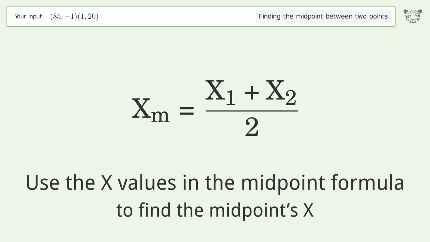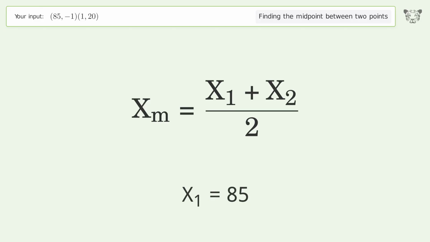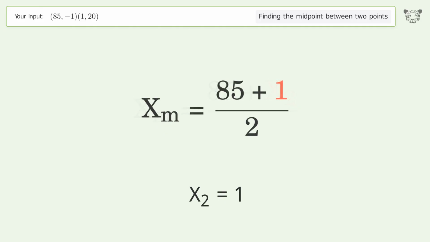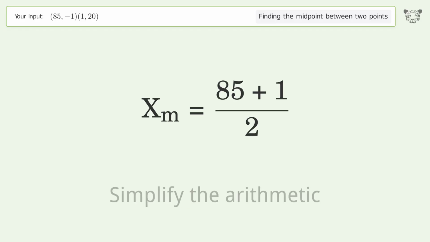Use the x values in the midpoint formula to find the midpoint's x. x1 equals 85. x2 equals 1. Simplify the arithmetic.